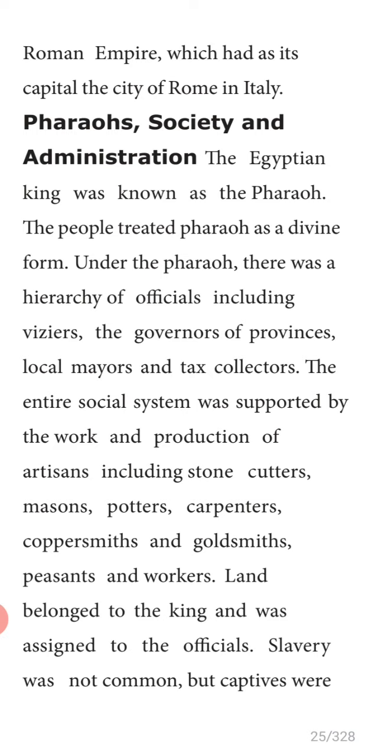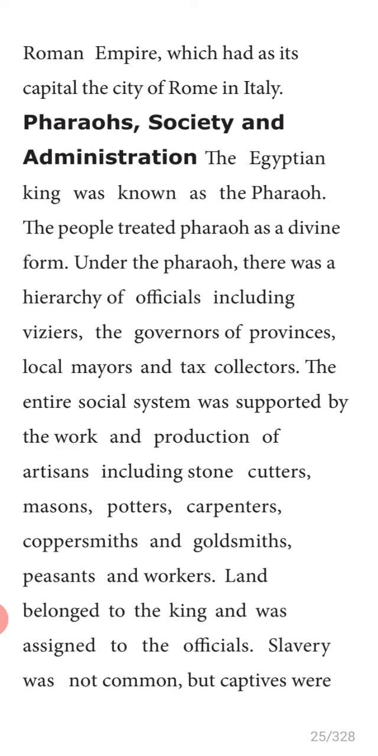They thought their rulers were coming from God. So the rulers were treated as God, a divine form. Under the Pharaoh, there was a hierarchy of officers, including viziers. Underline. We are going to study who the viziers are. Down, the governors of provinces. So the ruler was the king.